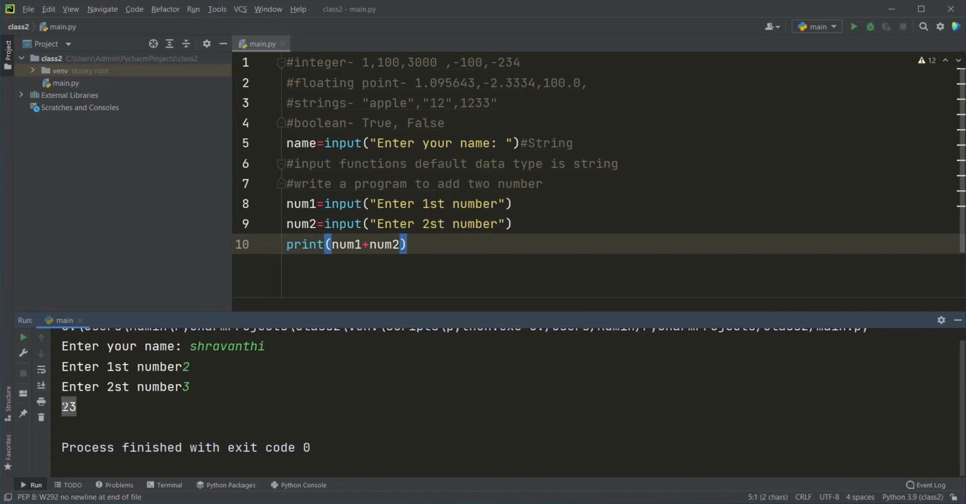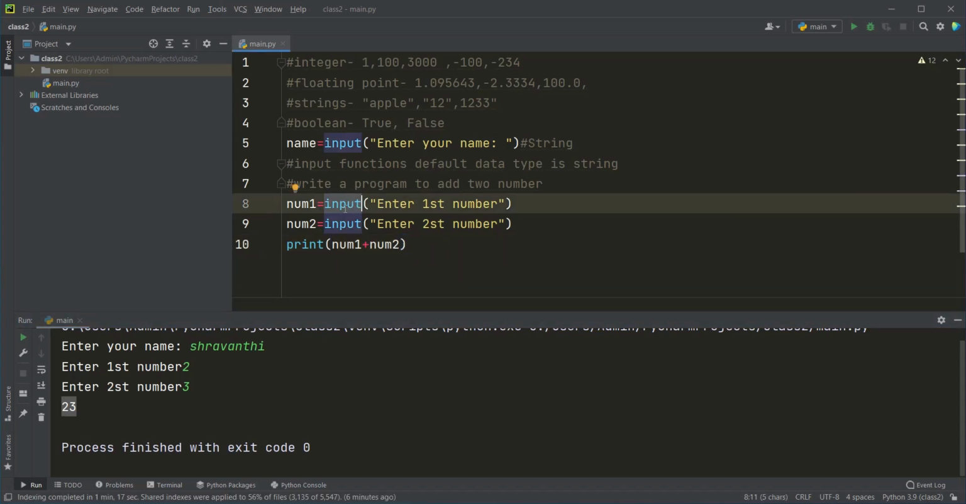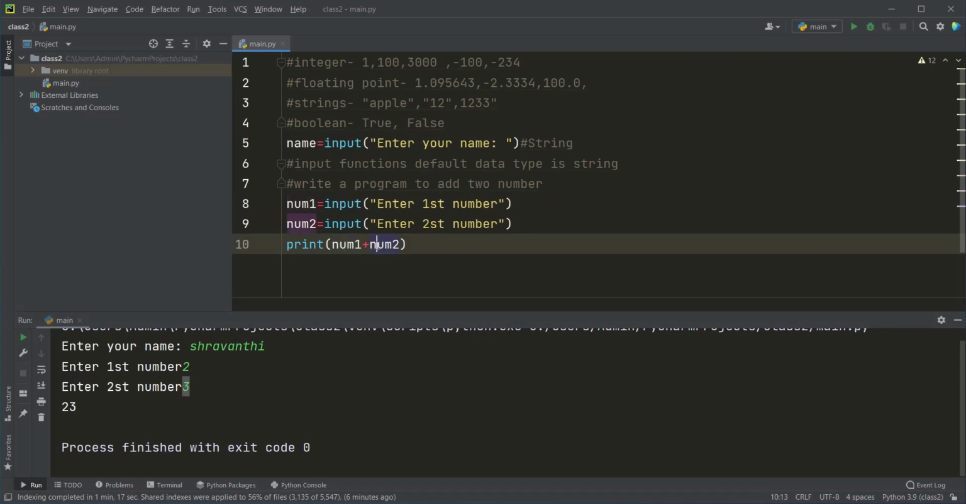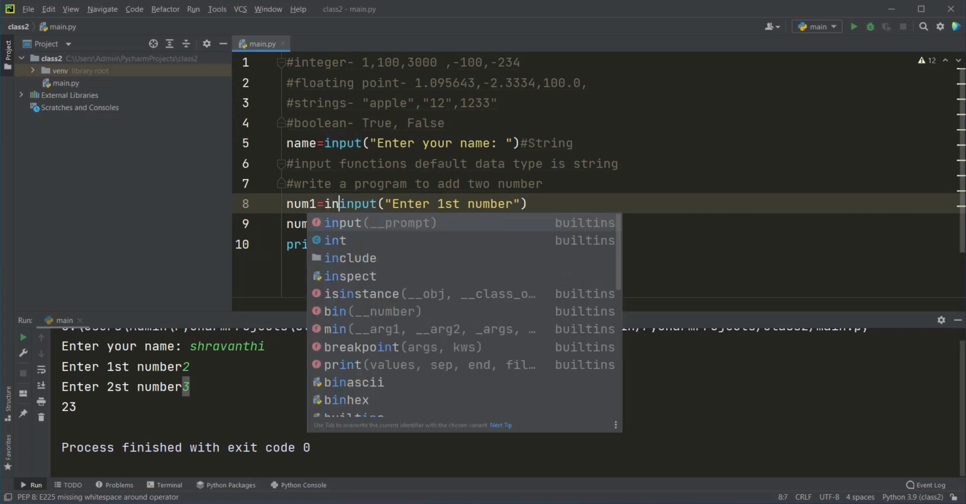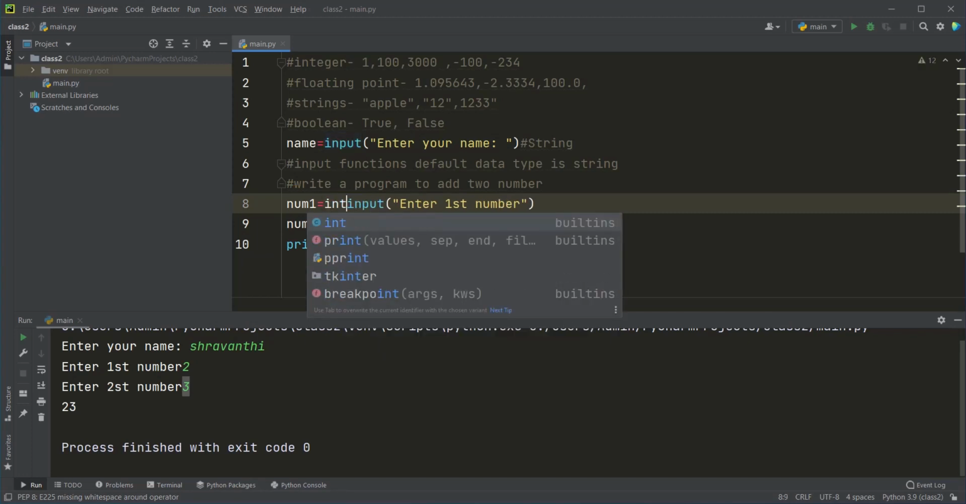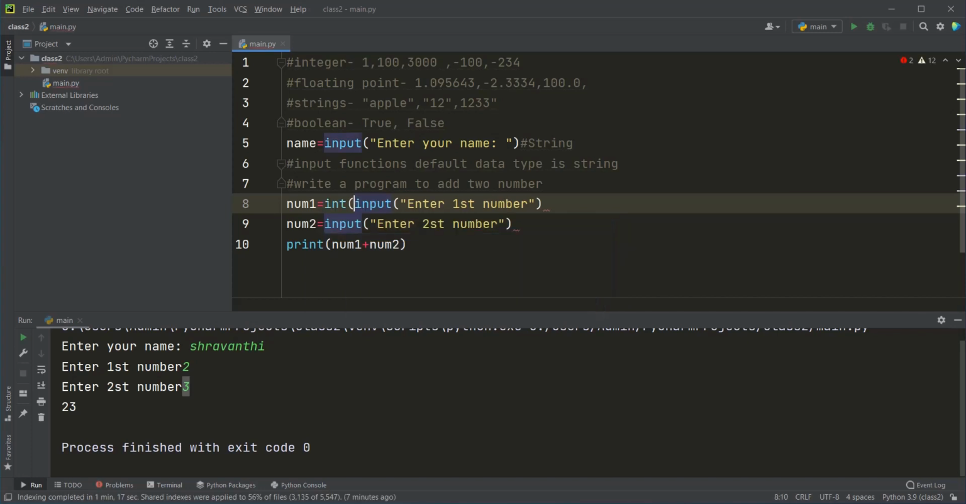Here basically what happened is, since the input statement has a default data type of string, it is considering both 2 and 3 as strings, and it is joining the elements 2 and 3 because the plus operator is also used for concatenation. But if we want to add them, then we need to consider this input as an integer. So we can explicitly convert the data type of input with the help of int.